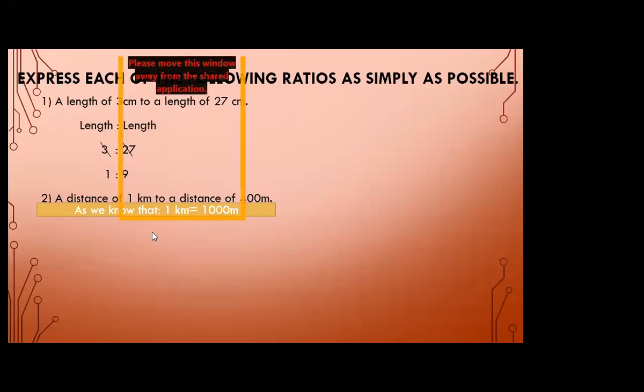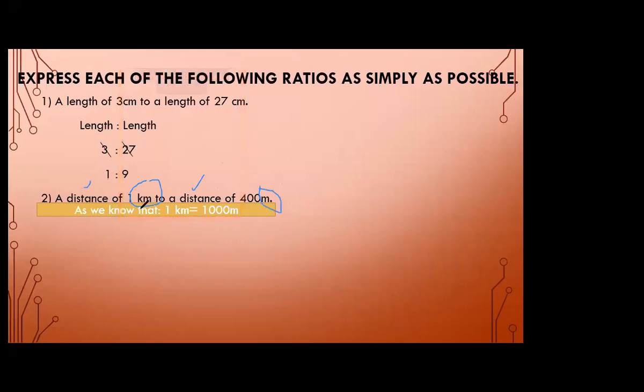Now, students, first of all, listen. First of all, we have to convert this unit. Whenever we have to compare, we have to check that the quantities are the same, and we also have to check that the units must be the same. When the units are not the same, first we have to convert the unit. Here we know that 1 kilometer is equal to 1000 meter.